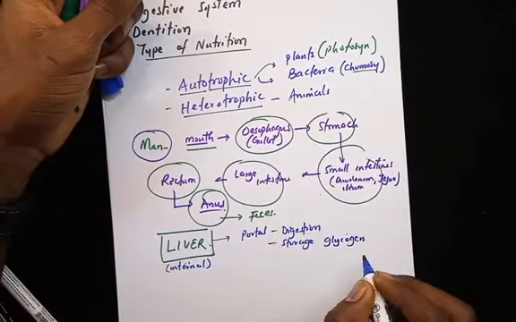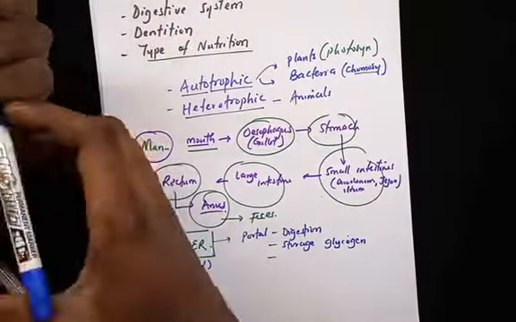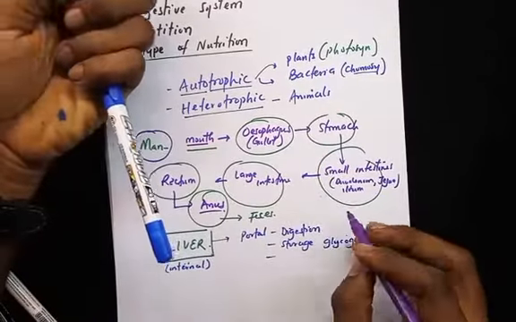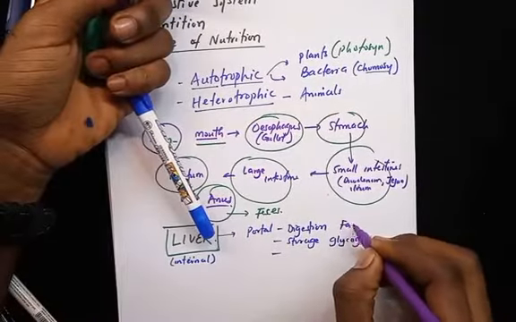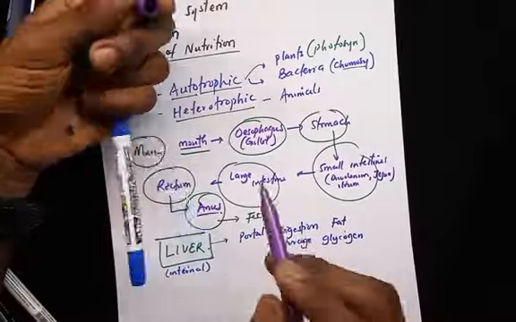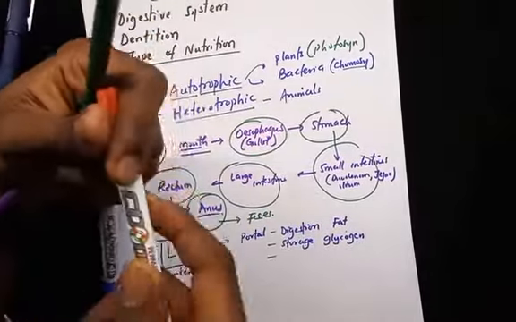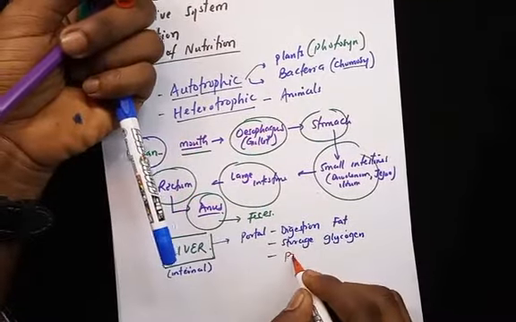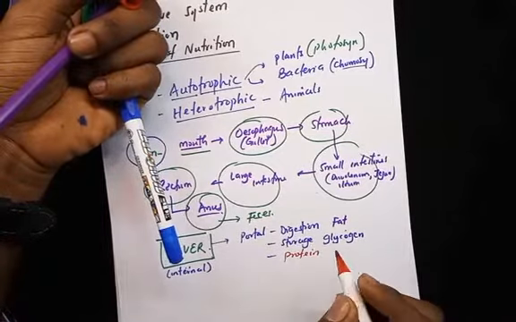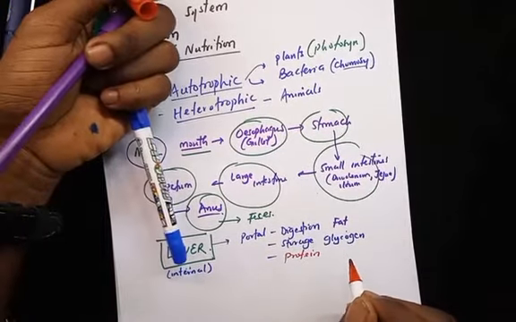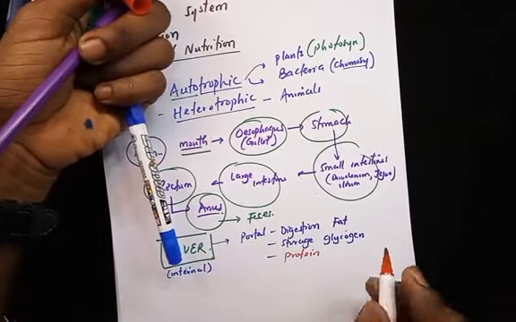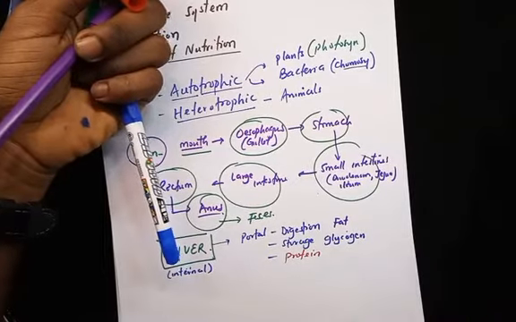Glycogen is the storage form of sugar in man. You remember that, all right? So it's important in digestion because it helps in the digestion of fat, and in the storage of glycogen. It's also important in clotting. The liver synthesizes proteins that are responsible for blood clotting, so that when you have a cut, you don't keep bleeding.